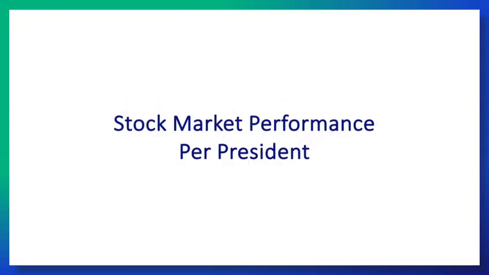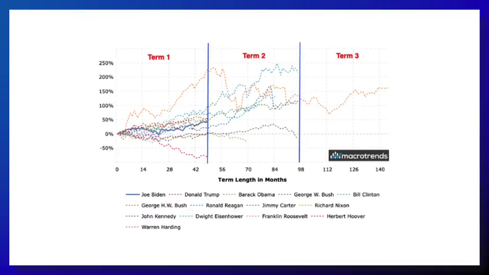And so let's look at this from a perspective of stock market performance per president. I think this was an interesting perspective. I'd urge you to go to Macro Trends to check it out, because it gives you the ability to plug in any one of these presidents and see how they did and how the stock market did. This is using the Dow during those time frames. As we know, most of the time the market is up, so most of these have a good track for the first term. Now, two things really stand out here.